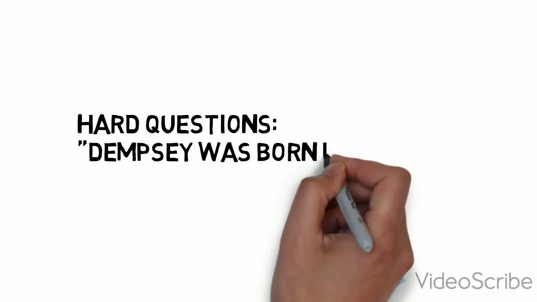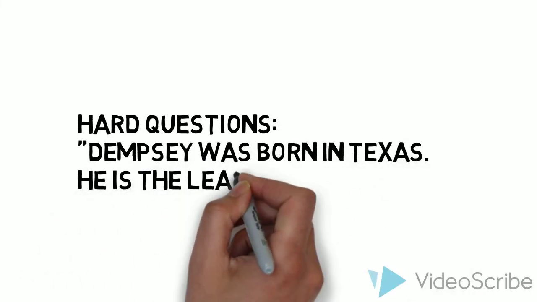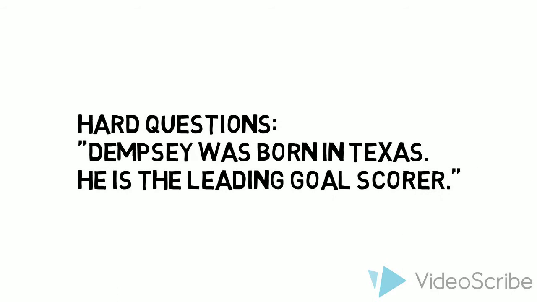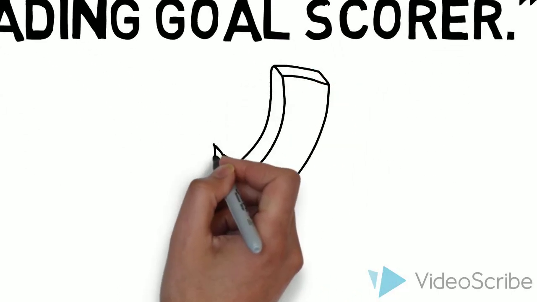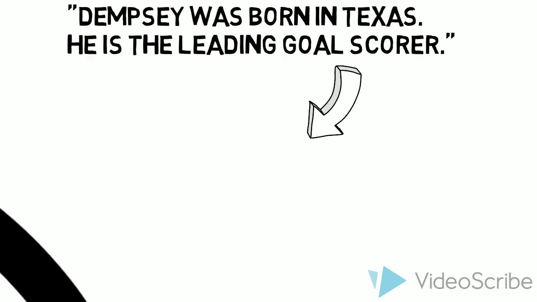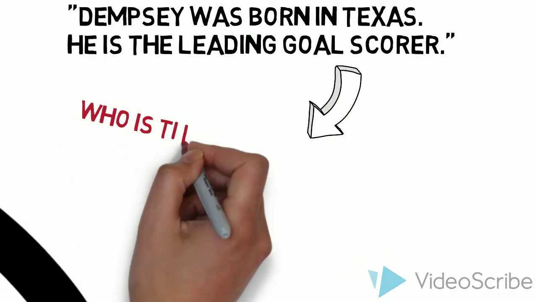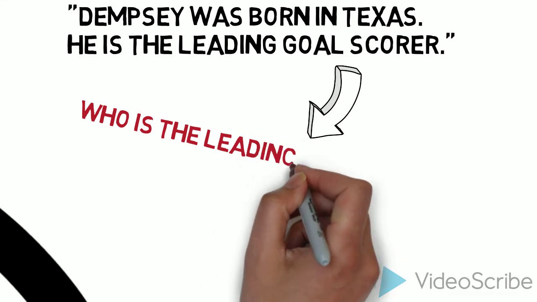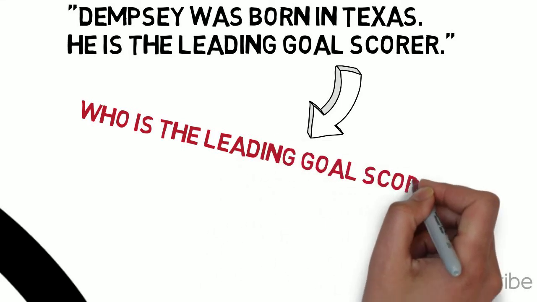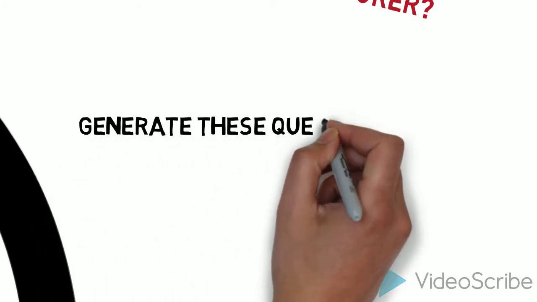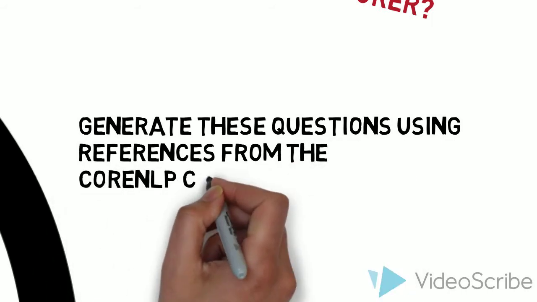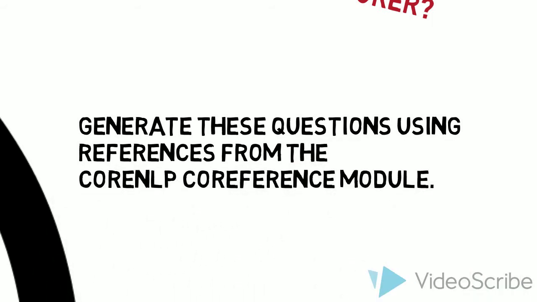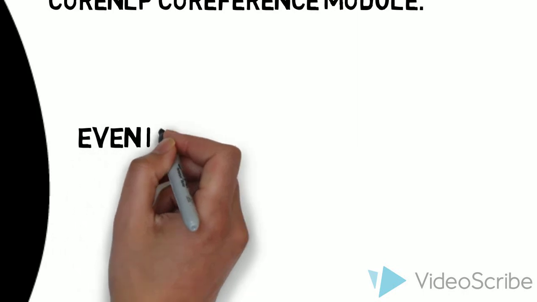To make some harder questions, sometimes we have to rely on multiple sentences. For example, Dempsey was born in Texas. He is the leading goal scorer. You have to have both of those sentences in order to answer the question, who is the leading goal scorer? And this will usually require some sort of co-reference resolution in order to realize that Dempsey and he are the same person. We can generate these questions using the references generated by the Core NLP co-reference module.